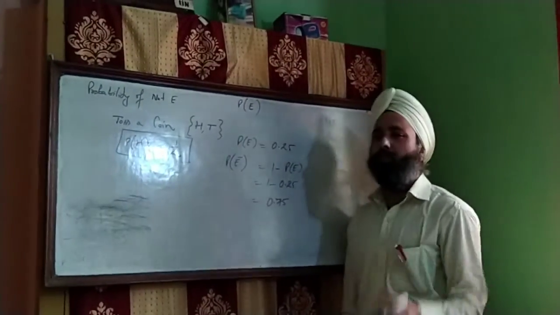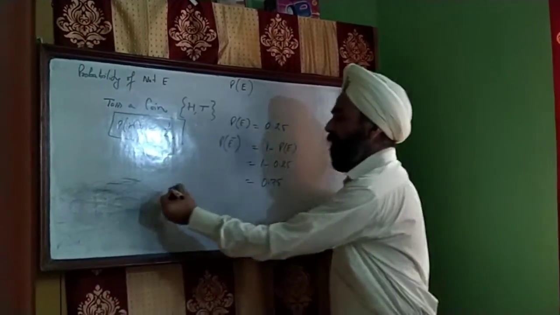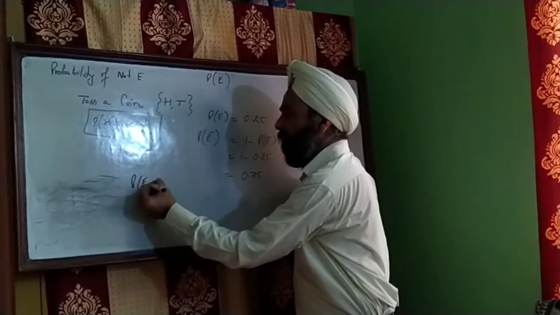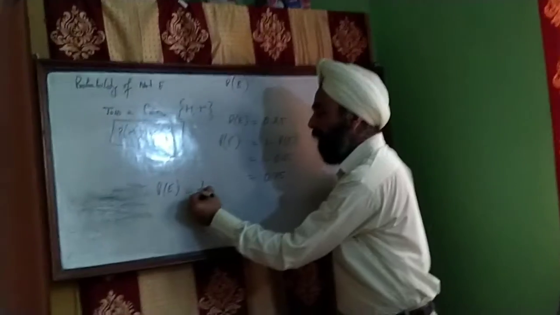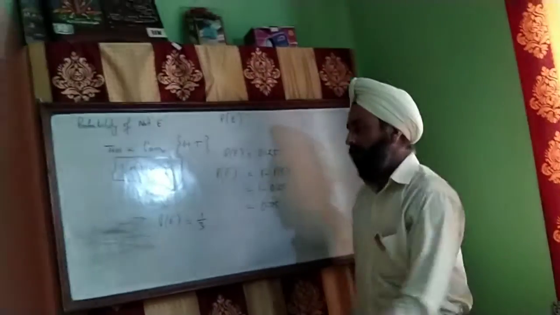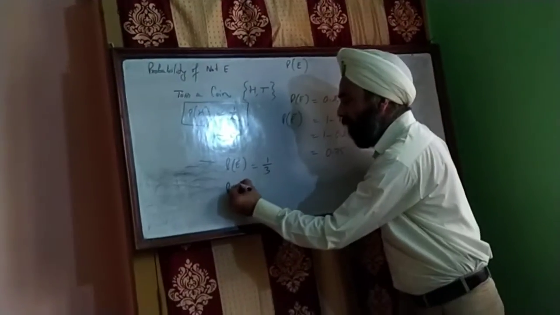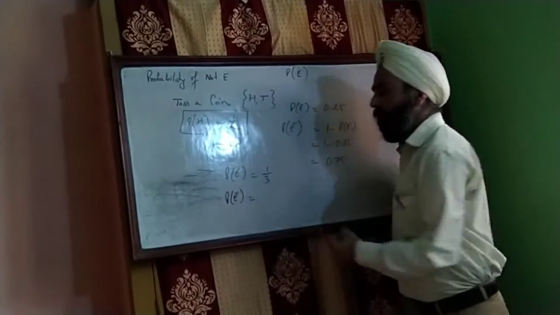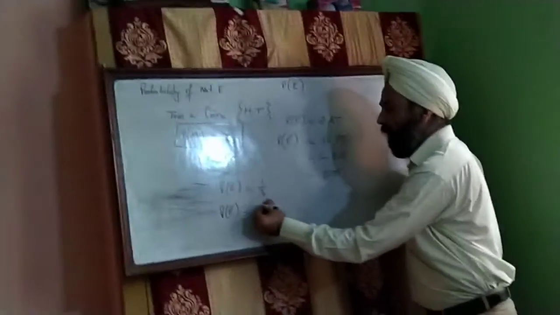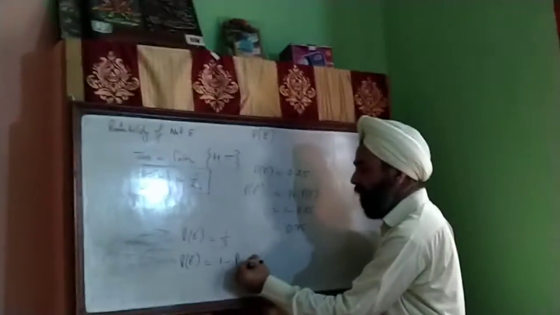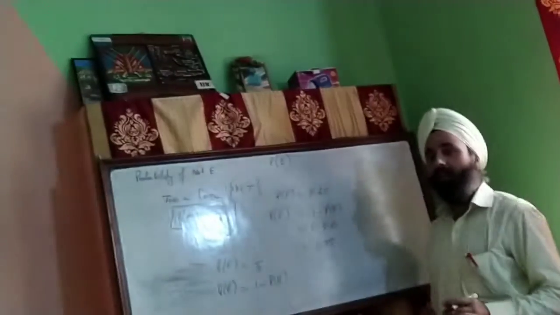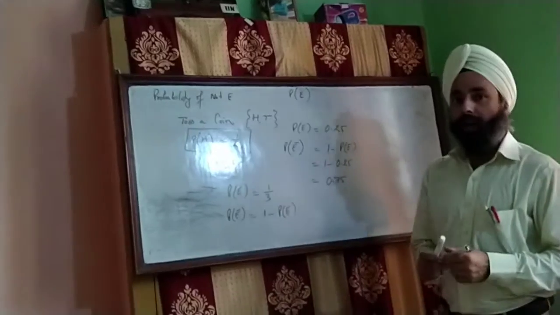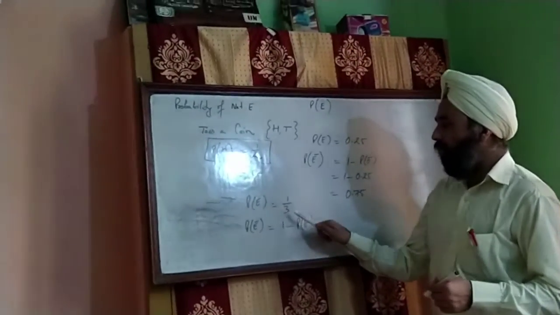Likewise, कभी भी हमें probability given है. Suppose probability of happening an event is 1 by 3. We need to find probability of not happening an event. This one will be 1 minus probability of E. हमें ये याद रखना है, probability of happening an event plus probability of not happening an event is always equal to 1.